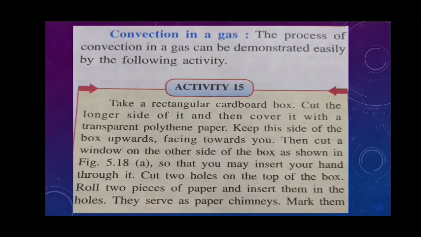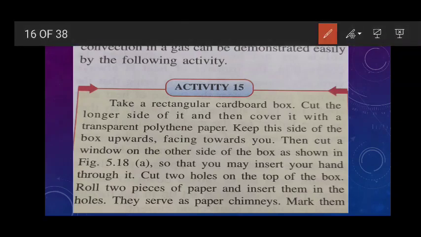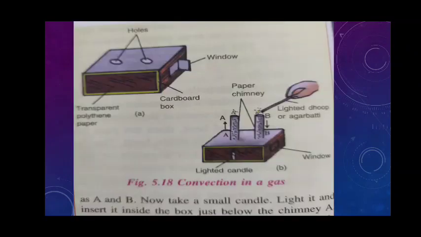Okay. Now, convection in a gas. The process of convection in a gas can be understood by this activity. For this, take a rectangular cardboard box, clear, cut the longer side of it and then cover it with a transparent polythene paper and keep this side of the box facing upwards towards you. Then cut a window on the other side of the box as shown in the picture. So you can see the picture also, it is very clear.